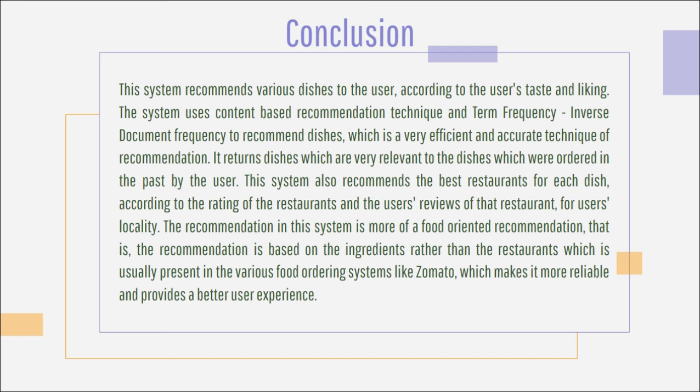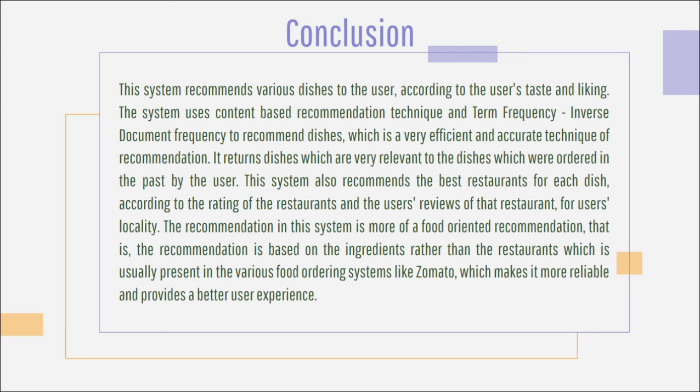Now coming to the conclusion. This system can predict 5 dishes which the user might like, and for those predicted dishes, the best 3 rated restaurants will also be predicted from the same area. Our system uses a content-based recommendation approach and concepts like term frequency and inverse document frequency.